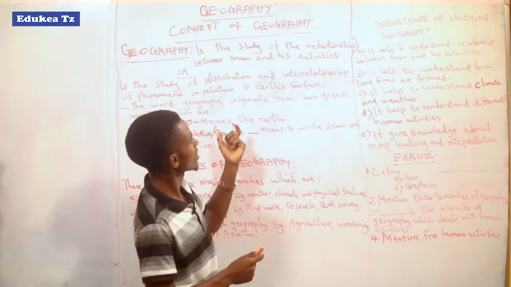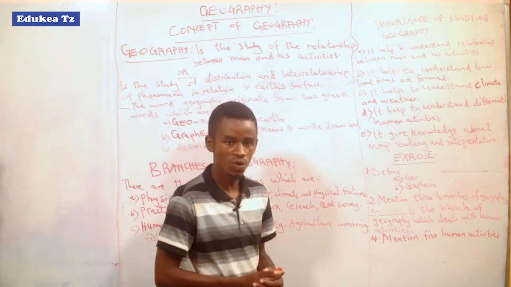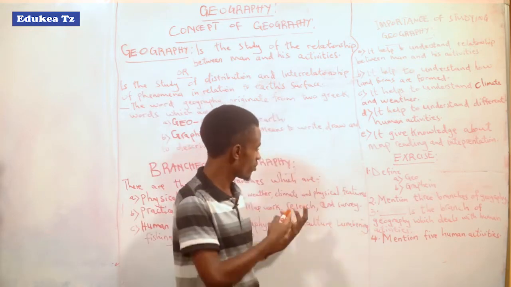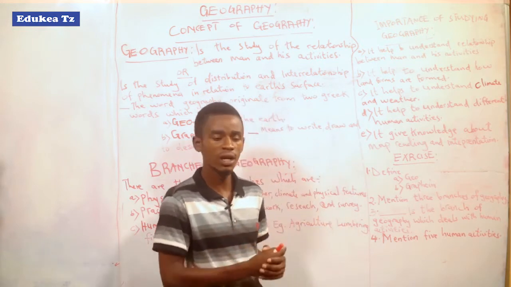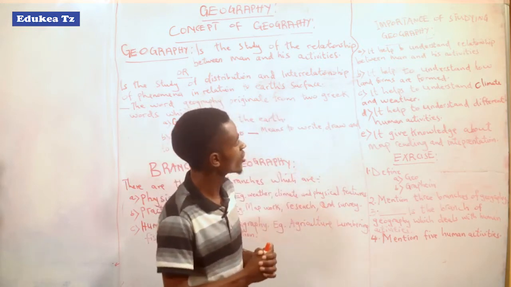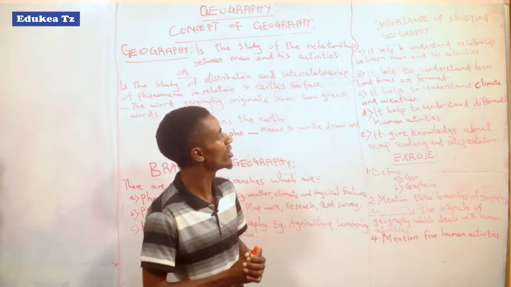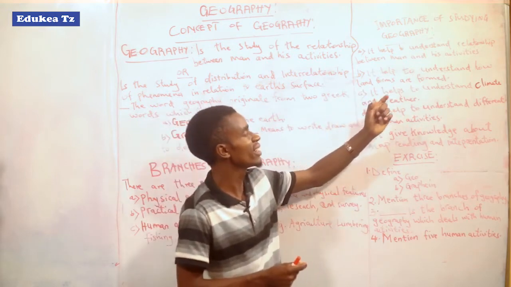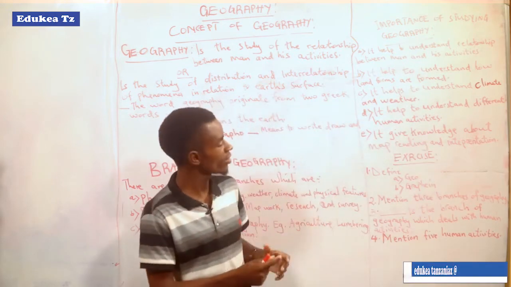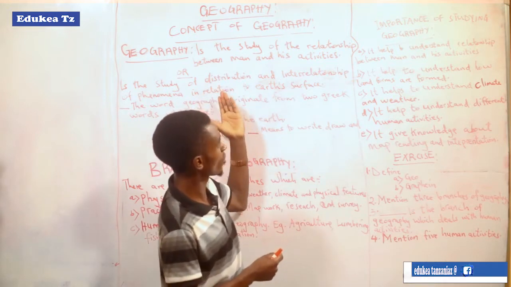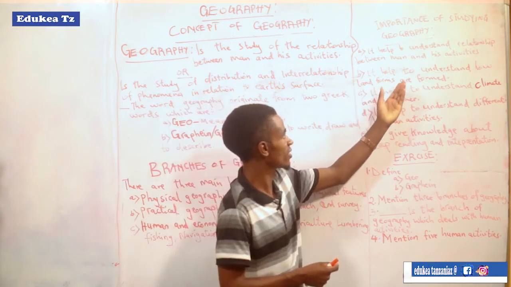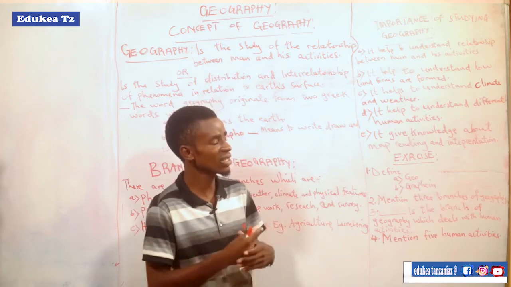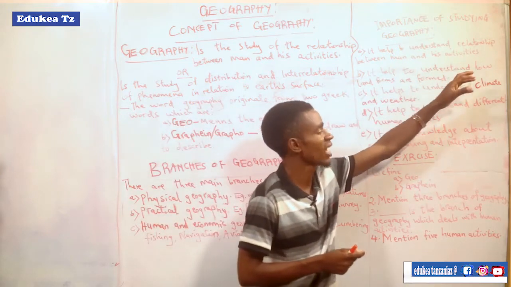As we understand the meaning of geography and its branches, what are the benefits we get from studying this subject? The first point is that it helps us to understand the relationship between man and his activities, as I have already explained in the meaning of geography. It helps to understand the interaction between man and his activities.